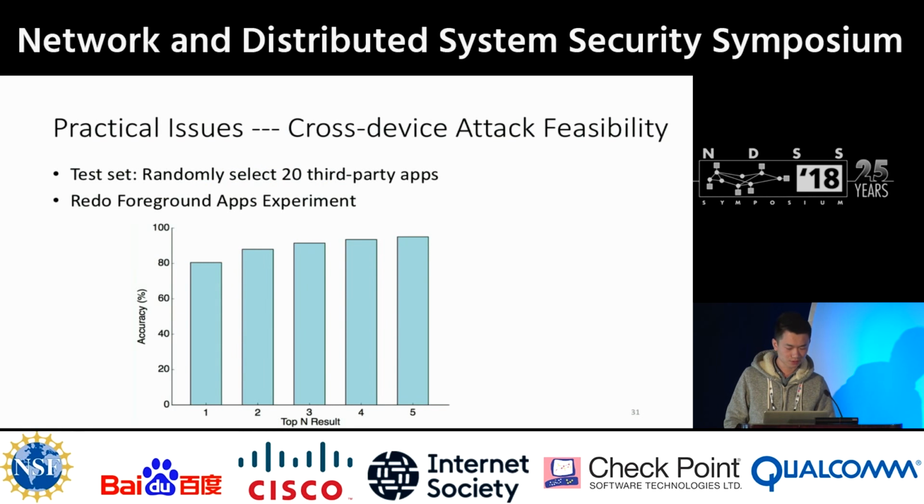So we randomly selected 20 third-party apps and manually collected traces to construct the new test set. This figure shows the accuracy. We can still achieve about 80.5% top-1 accuracy and 91.5% for top-3.